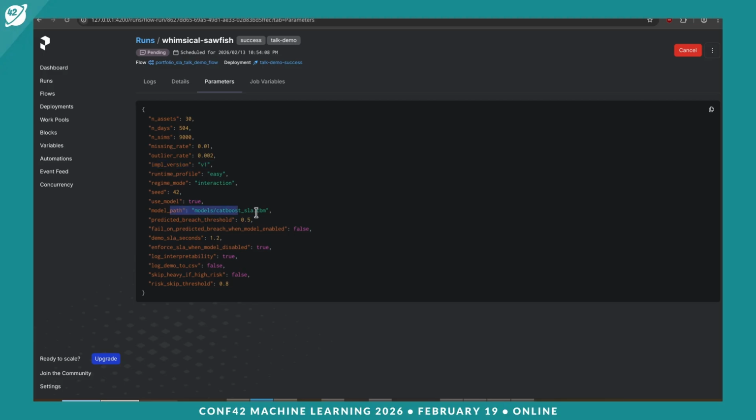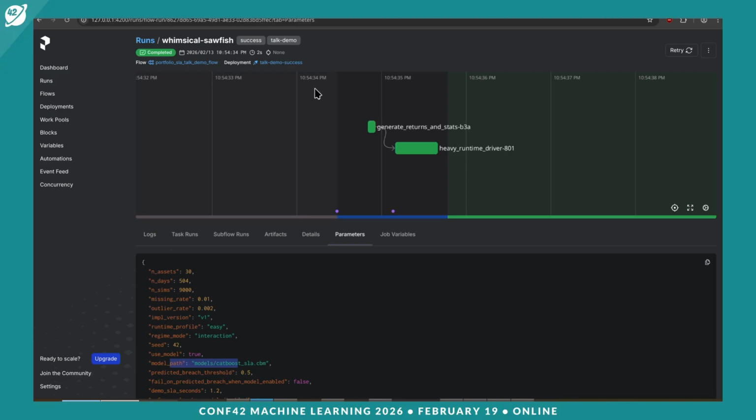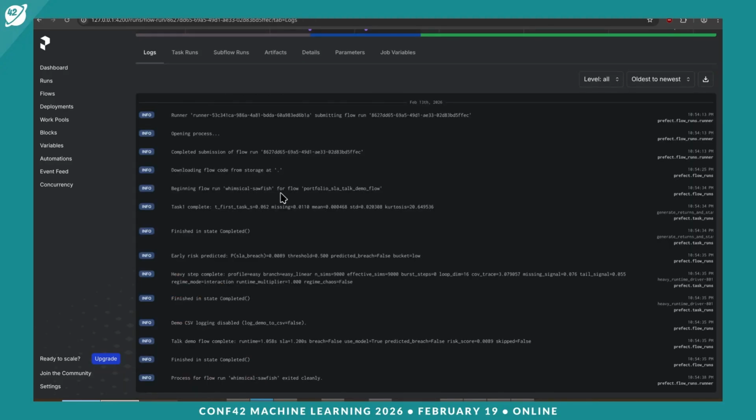And now we see that the run is completed. We have the generate returns step and then the heavy computation. If we go to the logs, we can see the run logs, and the earlier predicted risk is very low, so it doesn't pass the threshold.